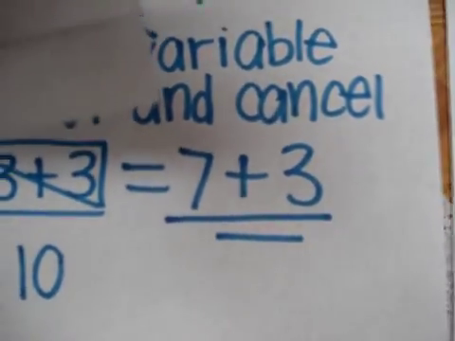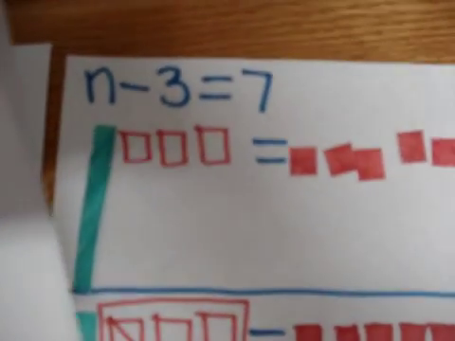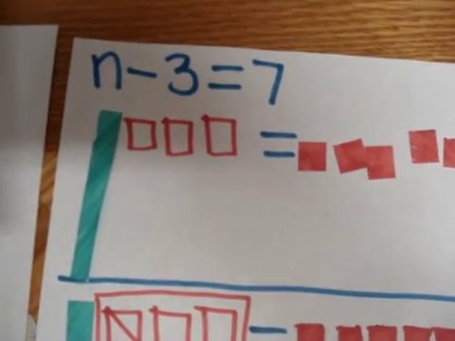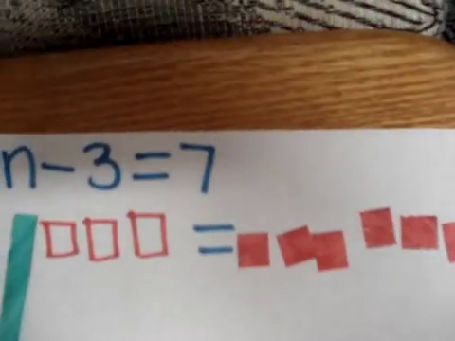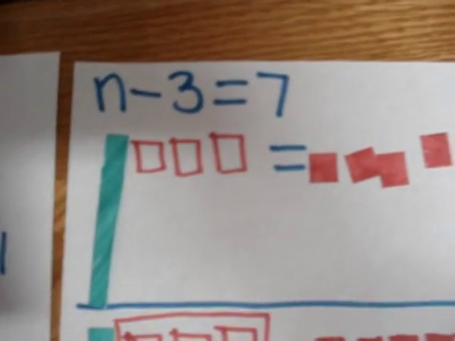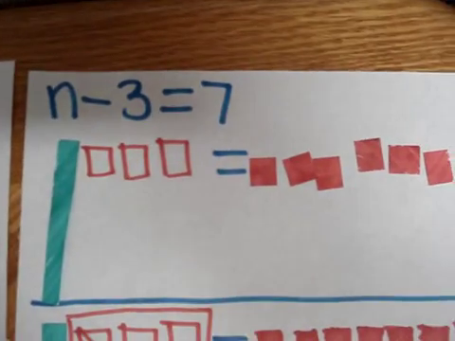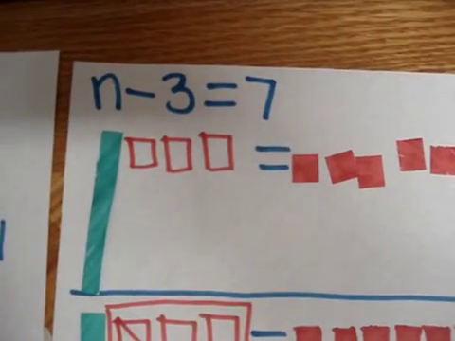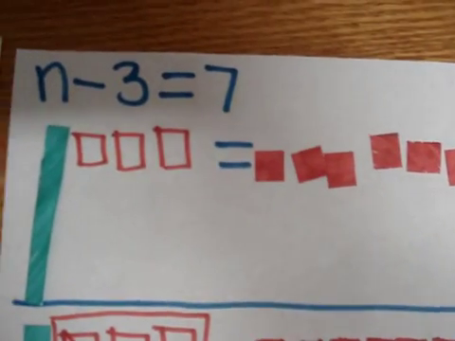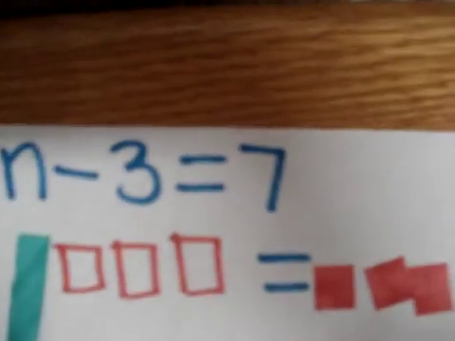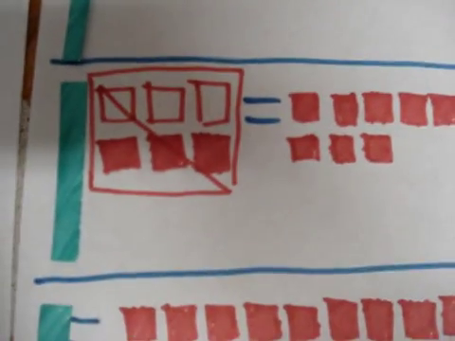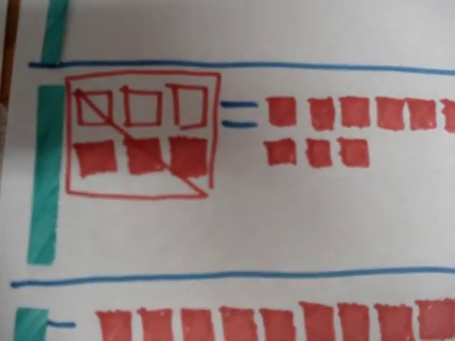Next, you solve the same subtractive equation using algebra tiles. So first thing you have to do is show the equation by using algebra tiles. So what you see now represents that. Next, the second step is isolating the variable.